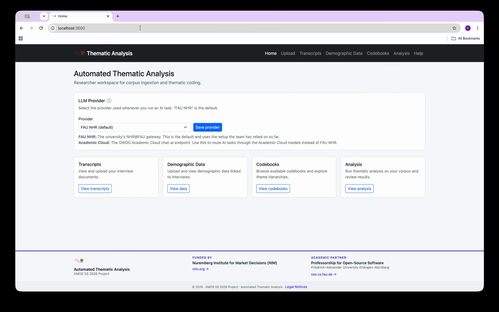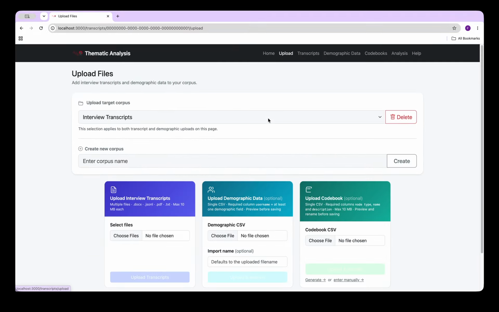So when you first open the application and run it on your machine, this is the home page that shows up. Here you can see the different pages that are available and you can also set your LLM provider. This is the API that is going to be used in the back end to do the two main generation and codebook application processes. The first step is to upload some data.